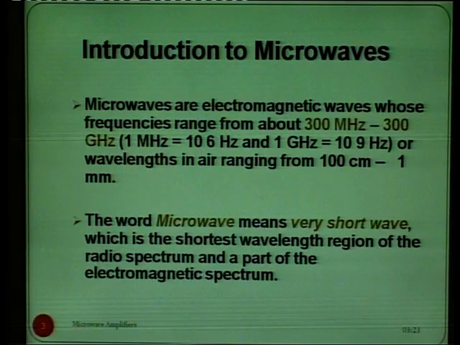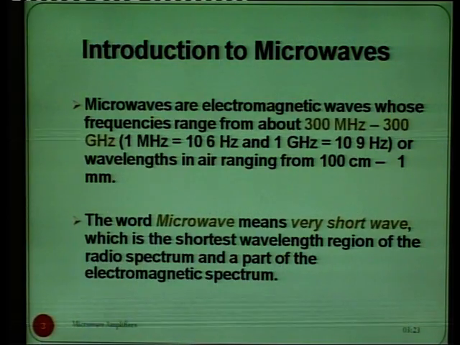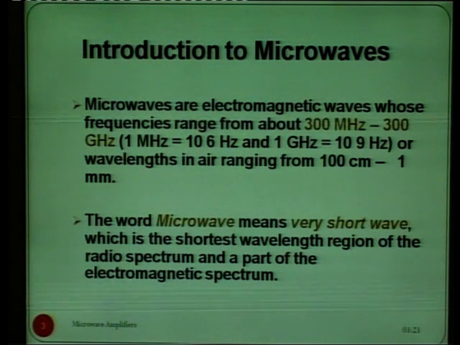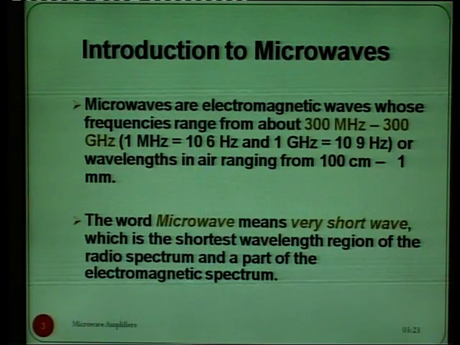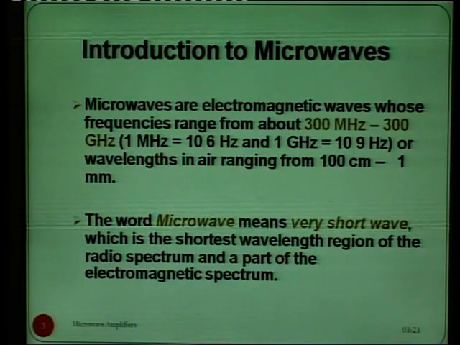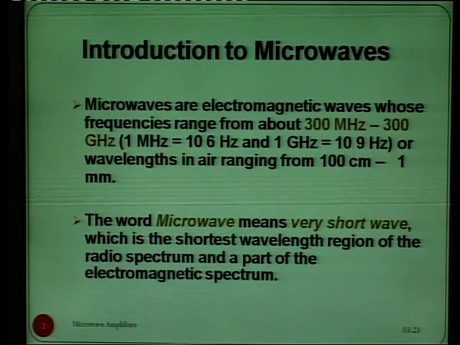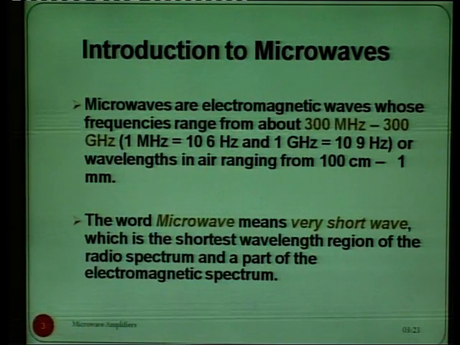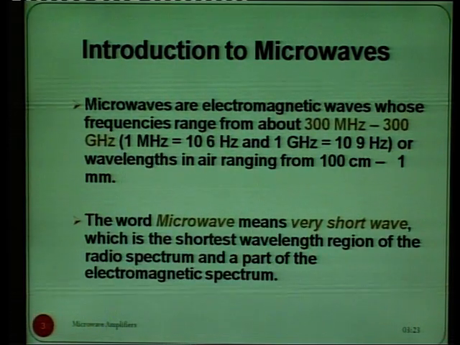1 mm. So, the word microwave means very short wave when we are talking about wavelength, which is the shortest wavelength region of the radio spectrum and a part of the electromagnetic spectrum. Means microwaves, in terms of frequency, are very high frequency waves because we are talking in terms of gigahertz. But in terms of wavelength, it just varies from 100 centimeter to 1 mm. So, which is a very short wave. That is why these waves are called microwaves.